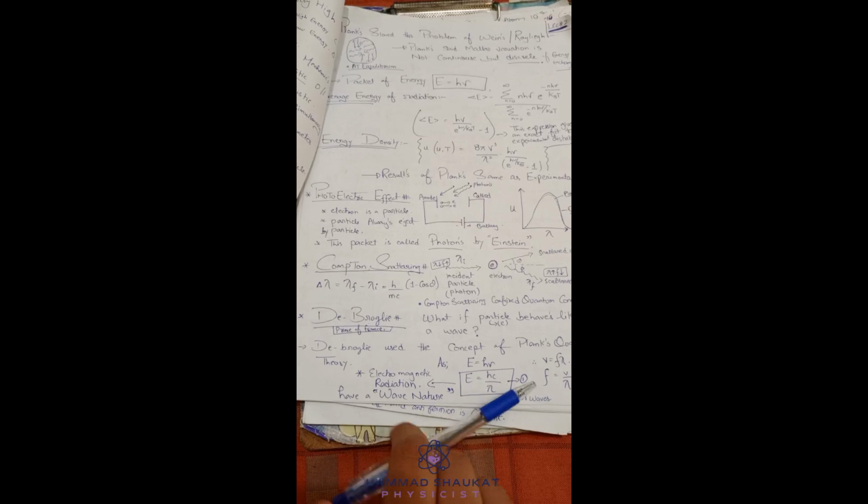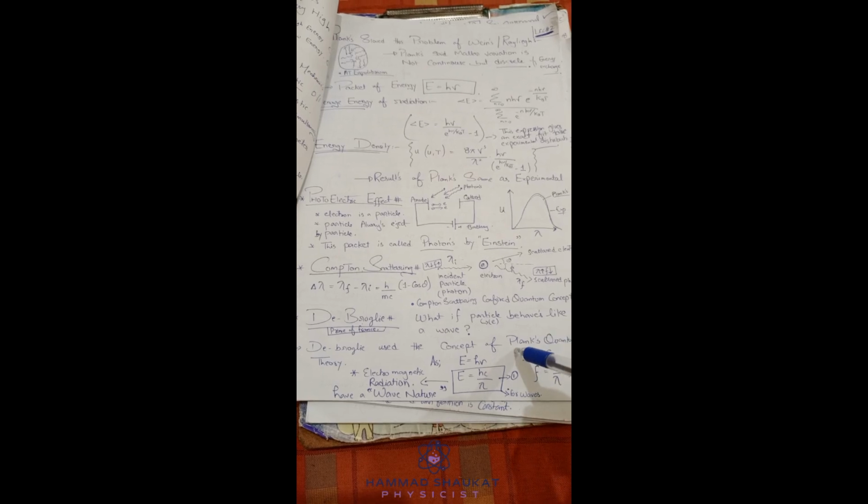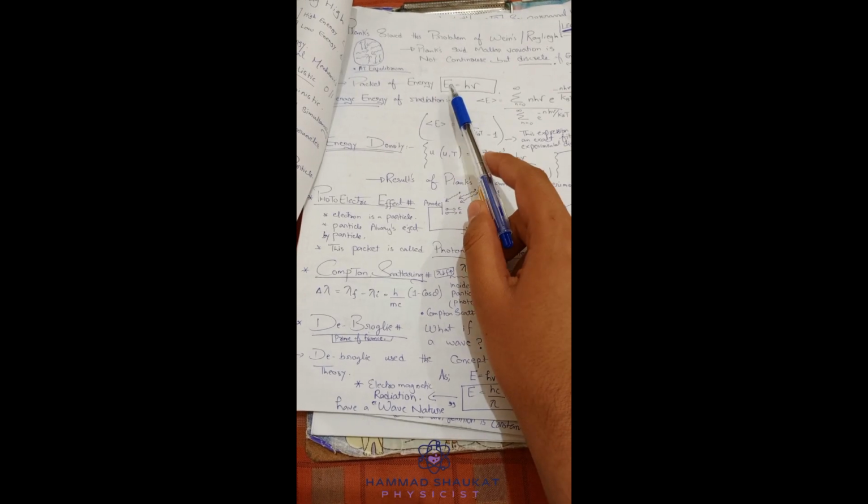He is the Prince of France. He discovered that a wave behaves like a particle, but how if a particle behaves like a wave? So let us check. De Broglie used the concept of Planck's quantum. Already you know Planck's quantum, the energy of a photon, E equals h mu. So he takes the same concept, E equals h mu. What he did next, he put the value of frequency here, mu.